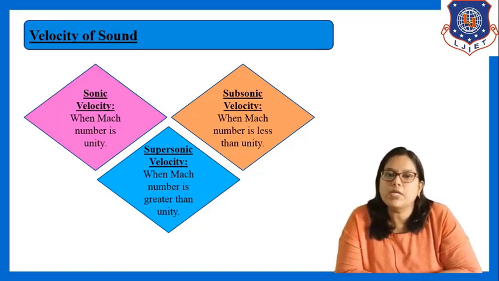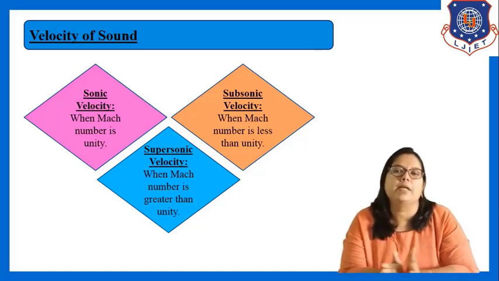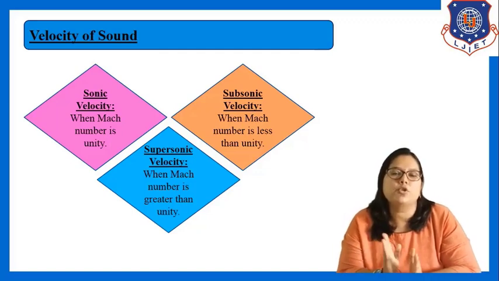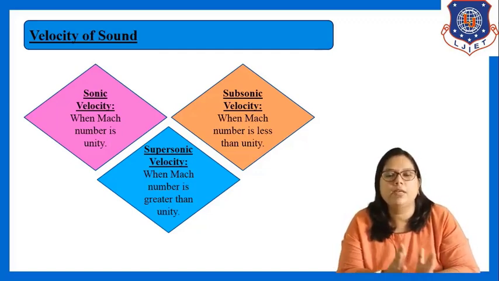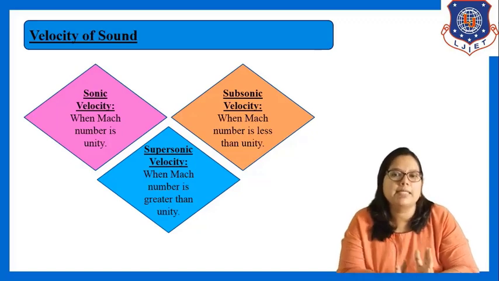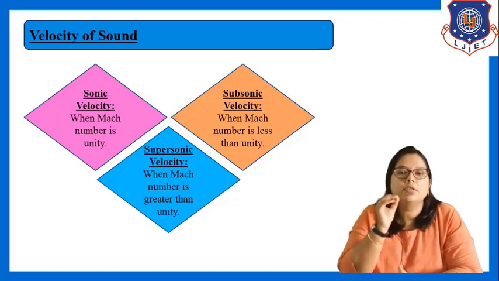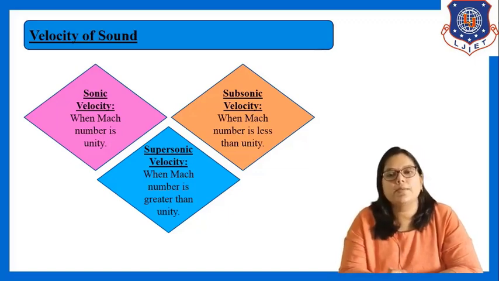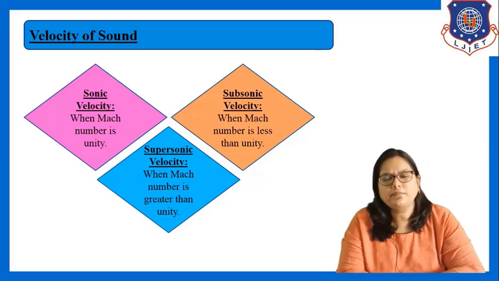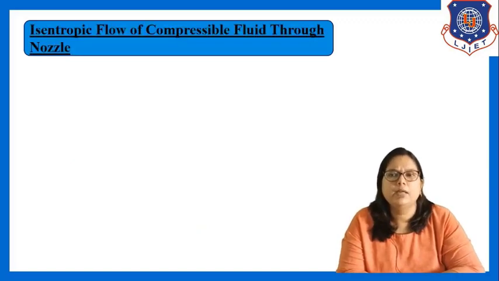So velocity of sound is divided into three parts: sonic, subsonic and supersonic, when Mach number is 1, less than 1 and greater than 1. So these are the three types of velocity of sound. Now let us see another topic.